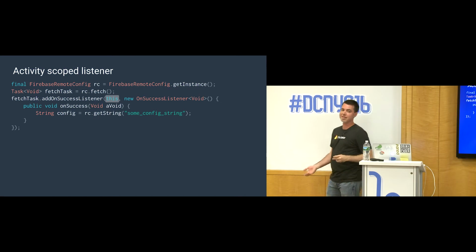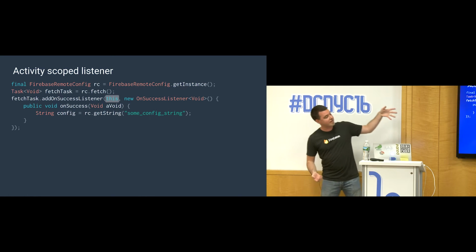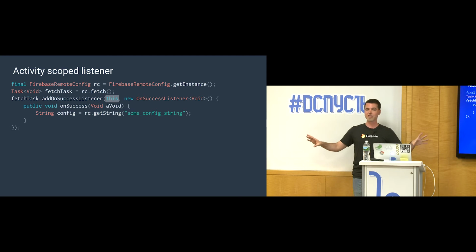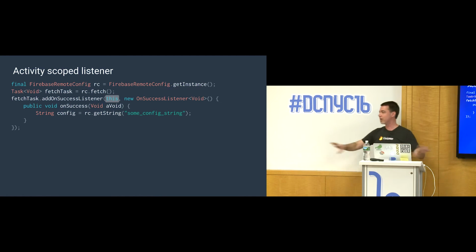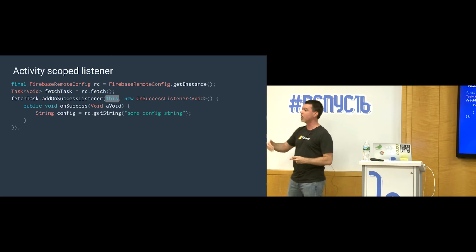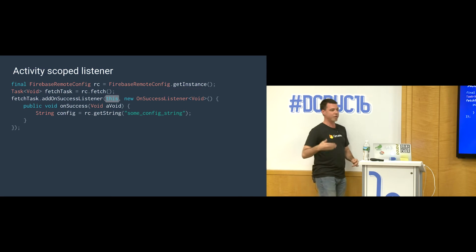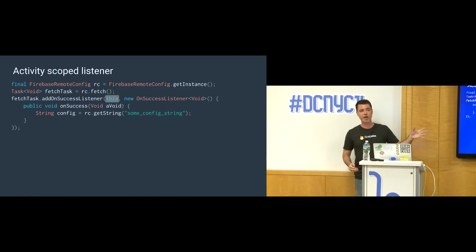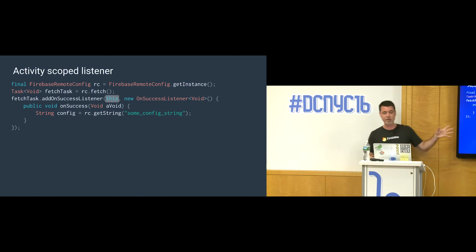When you pass that instance, that tells the task API, if this activity stops, if it goes through its onStop method, unregister all my listeners. Just wholesale unregister everything on that task, because we know that task could cause a leak, and we don't want that leak to happen. So this is what makes the task API Android aware. It's smart about listening to the activity lifecycle and doing the best thing.